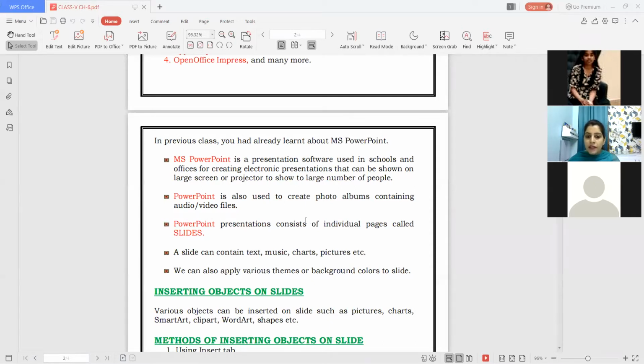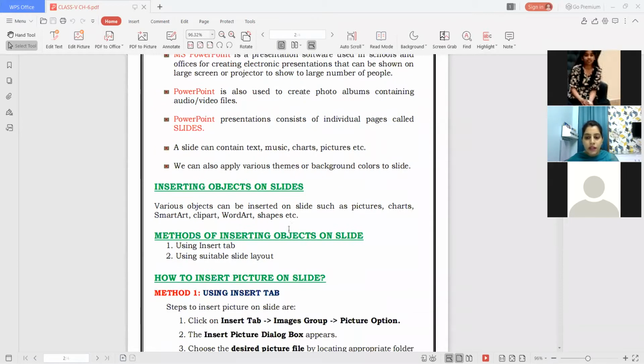So a slide can contain text, music, charts, pictures. We can also apply themes or background colors to our slides. So we will do these things practically also, कि कैसे हमने themes change करने हैं, background colors कैसे लगाने हैं. So we will be doing this practically. And the same thing you have to implement at your home also for practical practice. Okay, you people have a system with you? Yes. So you have to do it practically also, whatever I teach.